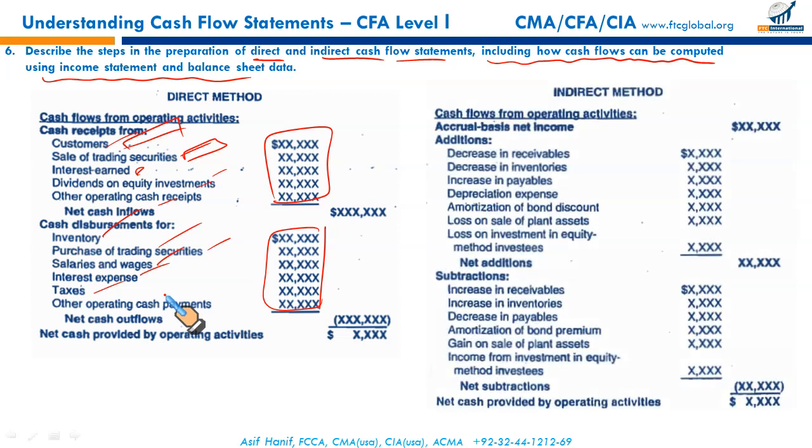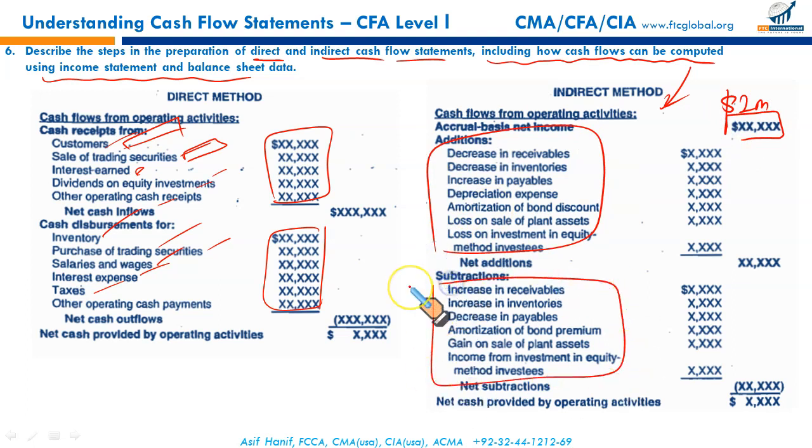The indirect method starts from net income, and that is the area that will be given to you to extract the data from the given information and draw up a certain segment of the cash flow. You start from net income. Now let us discuss why a certain item is added and why a certain item is deducted. Let's say your net income is $2 million. I need your full attention because I'm going to tell you why we add, why we deduct, and I'm going to spend 10 to 15 minutes on this part alone.